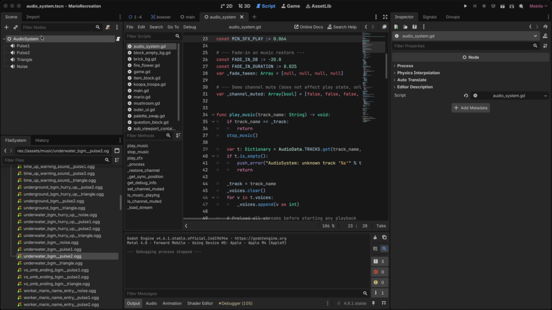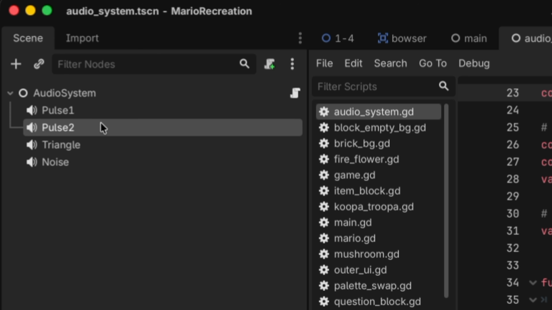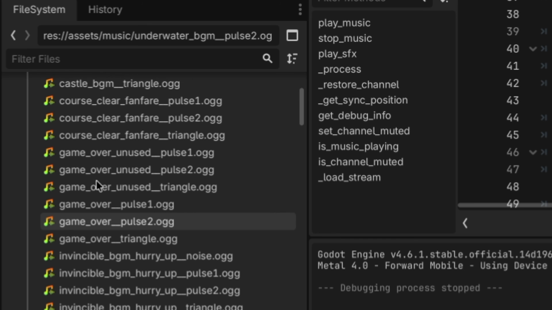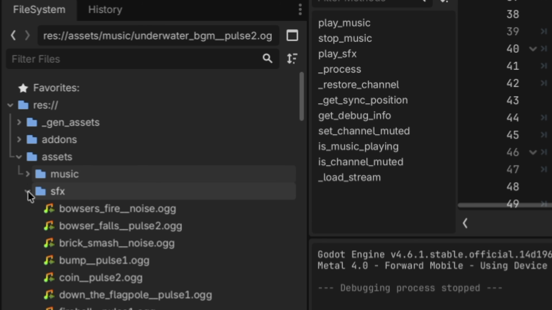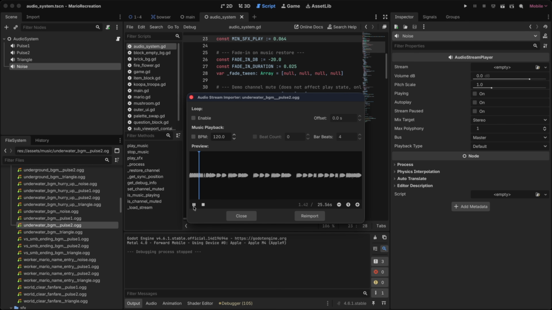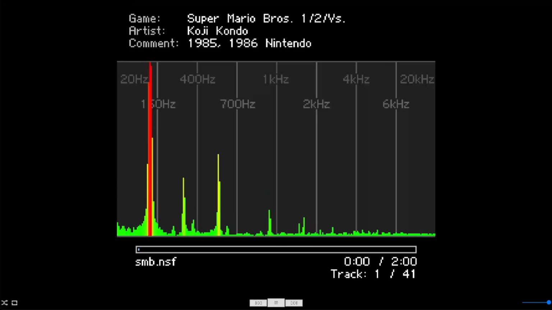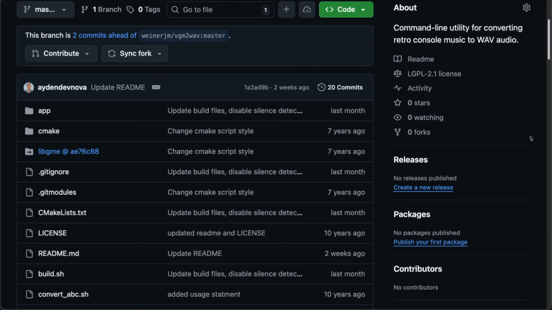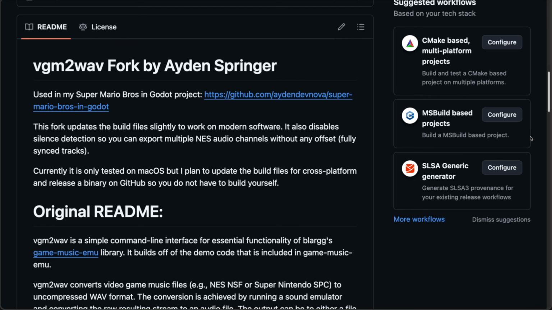So what I need to do is get those channels into Godot as separate audio tracks so I can control them independently and recreate the same behavior. Getting each audio file in each channel was a challenge though. One way of storing data for NES games is with NSF files, which is the NES sound format. Anyway, I found this very old tool called VGM Wave, and it can take an NSF file and export each channel as its own separate wave file.